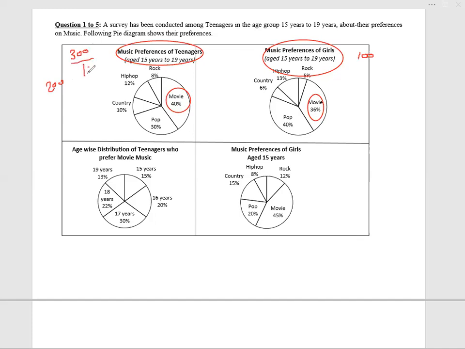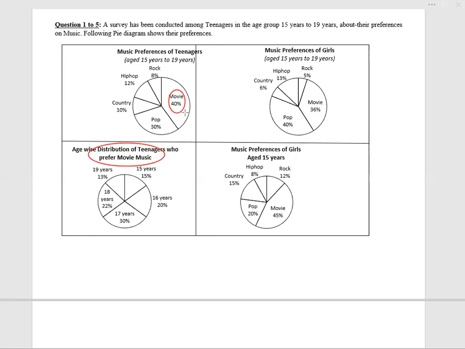So out of 300, 120 like movie songs. Out of the girls, 36 like movie songs. So out of 200, 84 like movie songs. That's just an analysis. This 300, 200, 100, I don't know whether they're correct or not. Okay. Next is the age-wise distribution of movie songs